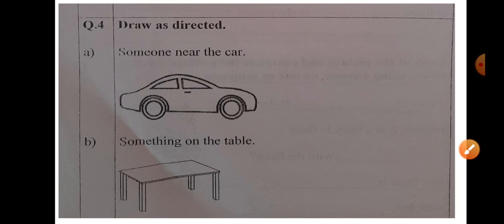Now draw as directed. Here you have to draw someone near the car or something on the table. Okay, that you have to do. This I am not going to do it for you, children. So I hope you all have understood the worksheet, how to use these words. Okay, complete the worksheet, children.